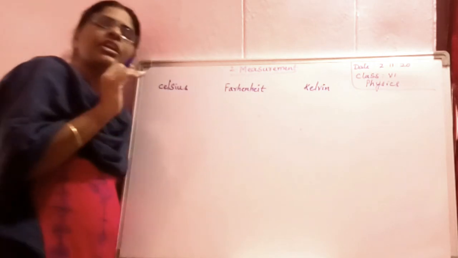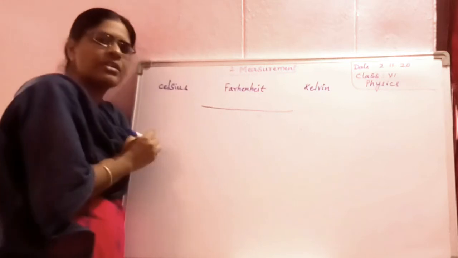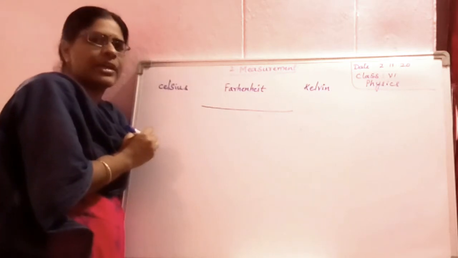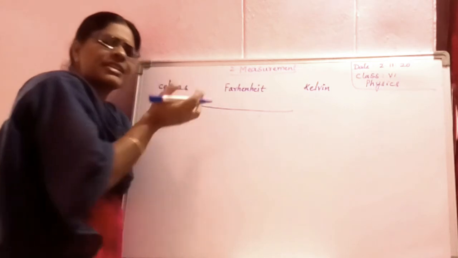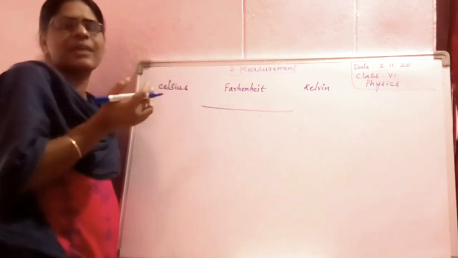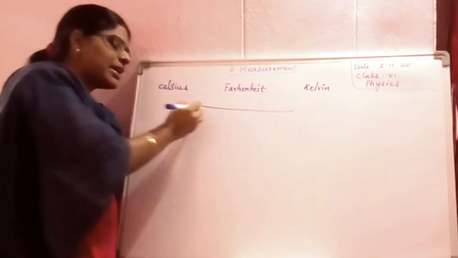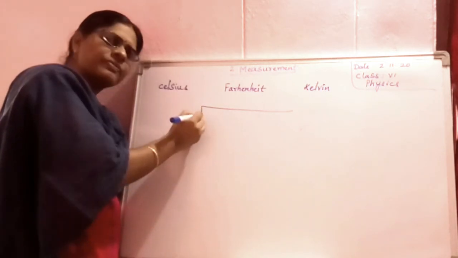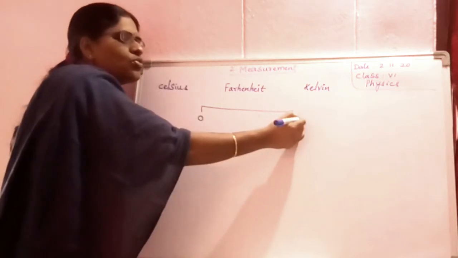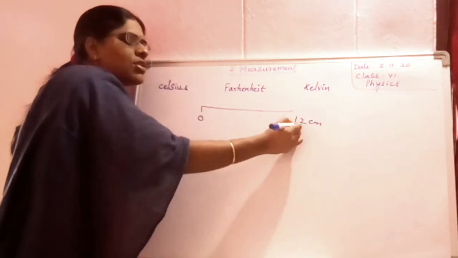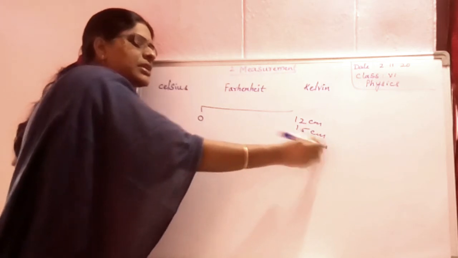Say in order to measure the length, you will be using your scale or a ruler. Now, for your scale, any scale, either in the laboratory scale we are using or your compass box scale, it starts from which number? 0 to 12 centimeters or 15 centimeters, sometimes 30 centimeters.